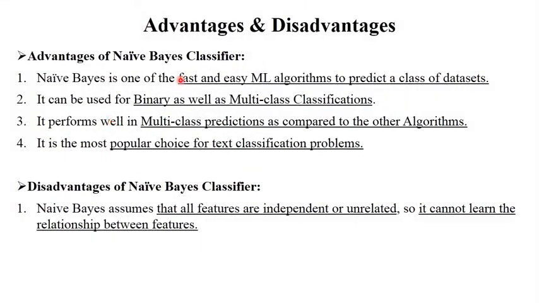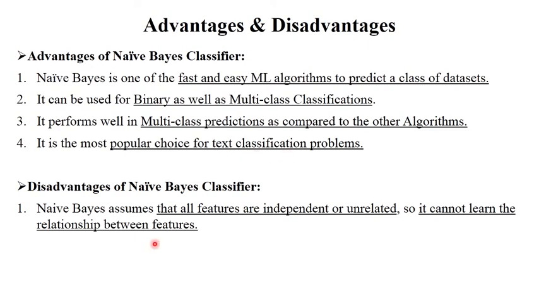So the main advantages of Naïve Bayes classifier algorithm is a fast and easy machine learning algorithm to predict the classes in dataset. It is used in binary as well as multi-class classification. So we already discussed this point in previous session. Then it performs well in multi-class prediction. In multi-class classification, these algorithms are used, and it is a popular choice in text classification problems.